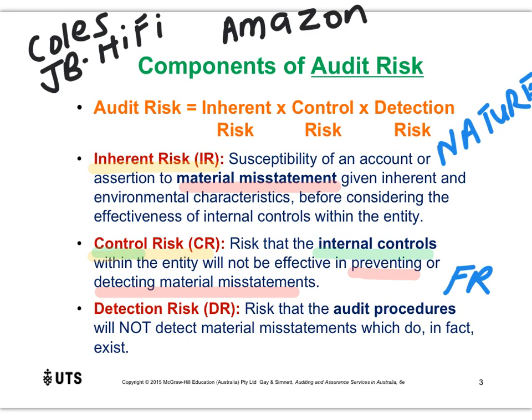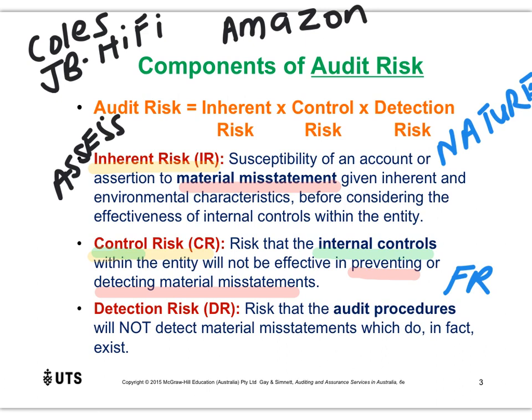Now, something else to note before I go and talk about the final component of detection risk is to come back to inherent risk and control risk and tell you one very important thing. The auditor, and write this down if you can, the auditor assesses both inherent risk and control risk. Now, what does that mean?